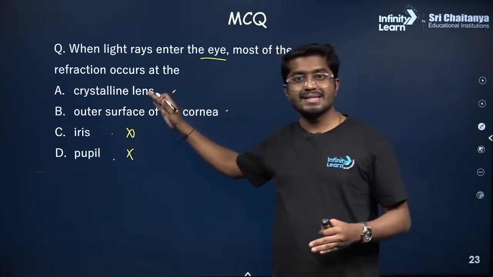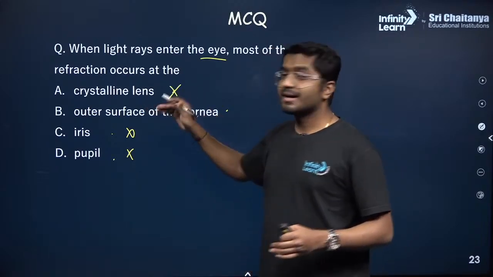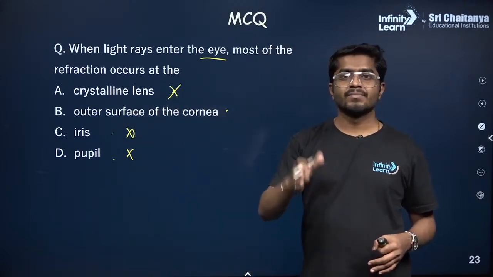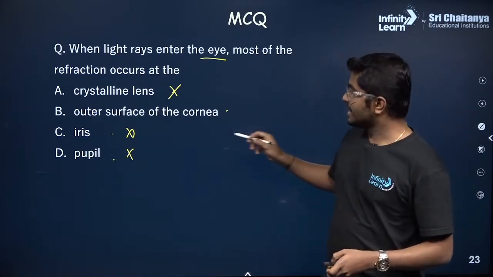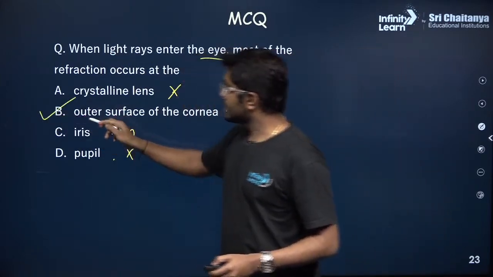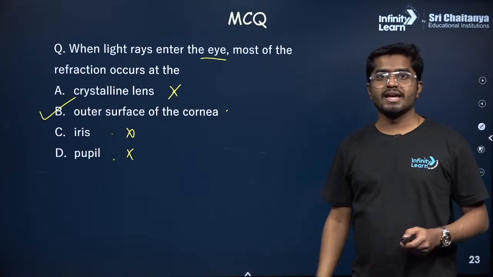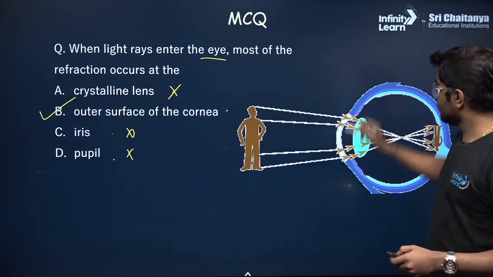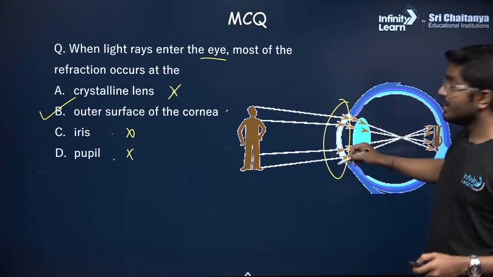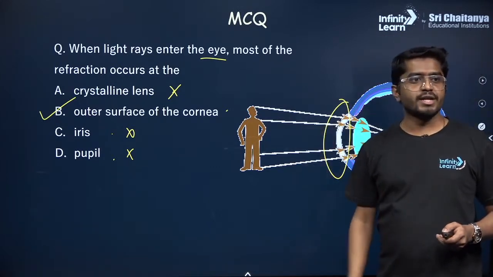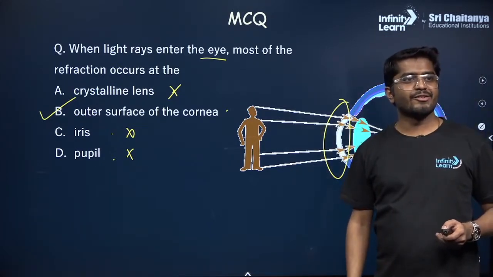Is it the crystalline lens? Again, no. The crystalline lens focus the image on the retina. So where most of the refraction occurs? Outer surface of the cornea. See, most of the refraction, it occurs at the outer surface of the cornea. Correct. Now, so many of you getting correct answers.